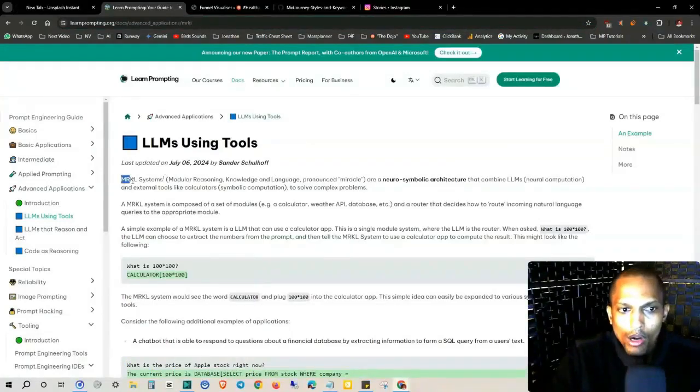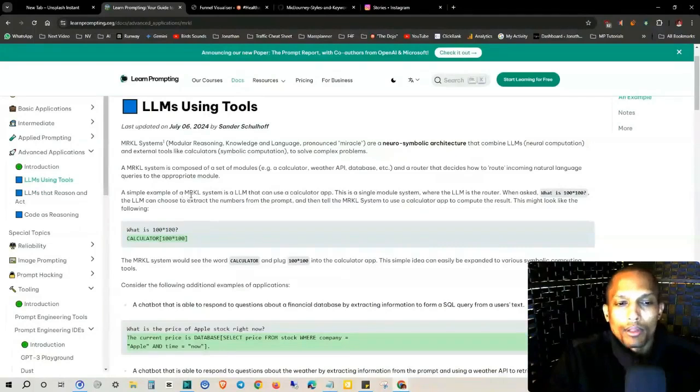Now, MRKL systems, modular reasoning, knowledge, and language, pronounced "miracle," are a neural symbolic architecture that combine LLMs, neural computation, and external tools like calculators, symbolic computation, to solve complex problems. An MRKL system is composed of a set of modules, for example, calculator, weather API, database, etc., and a router that decides how to route incoming natural language queries to the appropriate module.